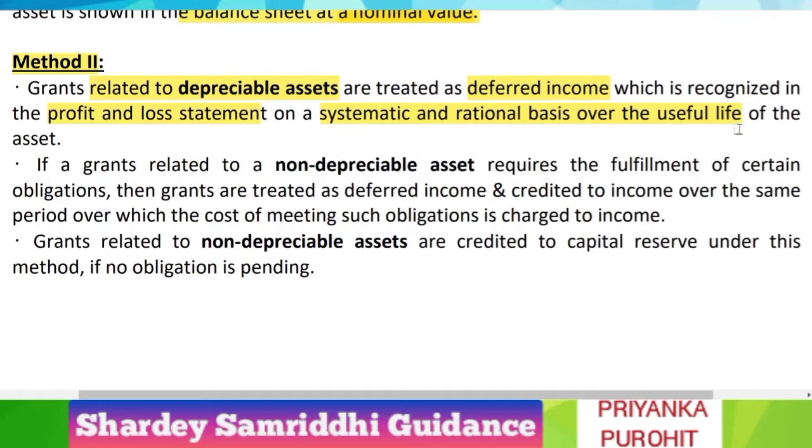Let us say, since it is a depreciable asset, the rate of depreciation is 10%. So when you charge depreciation in the next year, the carrying value or WDV of the asset will be 100 minus 10, that is 90.